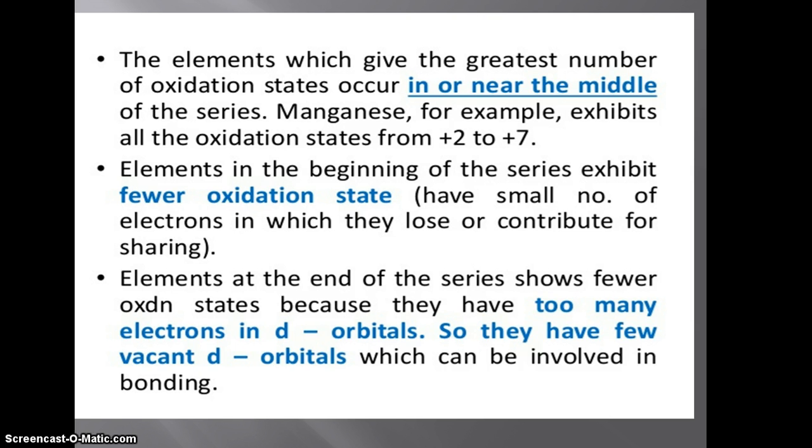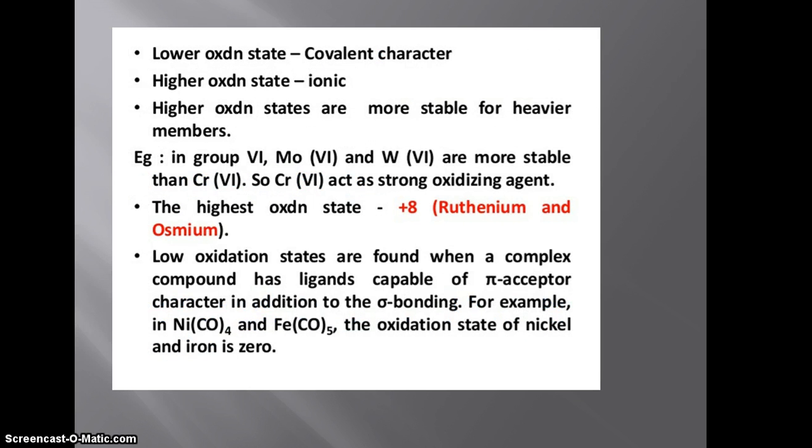And at the end of the series, there are also elements with fewer oxidation states, because they consist of too many electrons in the d orbital or they have vacant d orbitals. Lower oxidation state elements show covalent character. Higher oxidation state elements show ionic character and are also more stable. And the lower oxidation state elements have the ability to form sigma bonds.